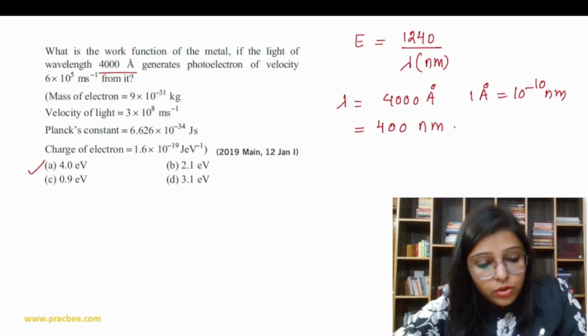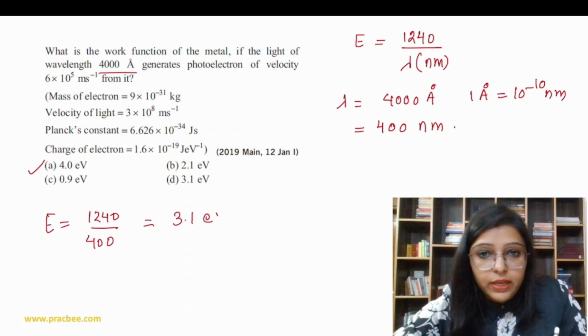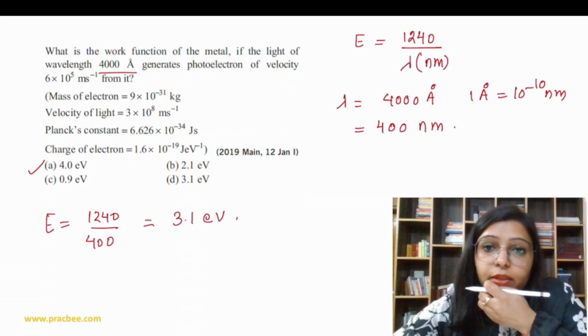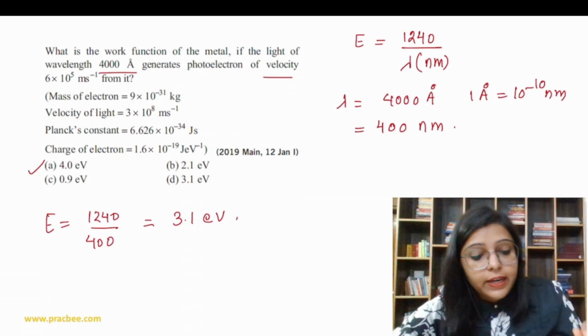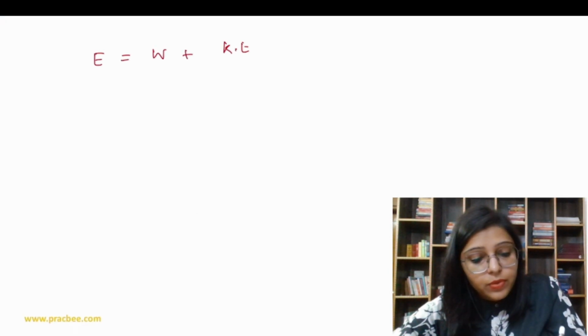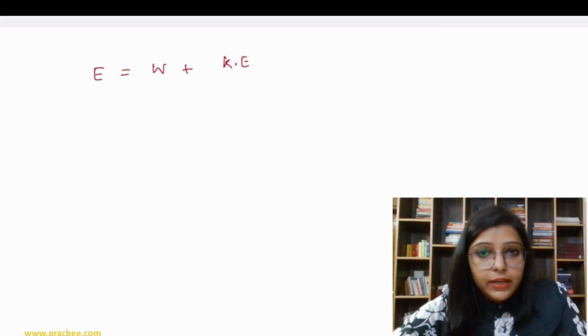So total energy associated with this is going to be 1240 upon 400. We have solved above, and we get 3.1 electron volt. Now we have to calculate the work function, but first we have to calculate kinetic energy. Why? Because in the formula we have energy equal to work function plus kinetic energy.